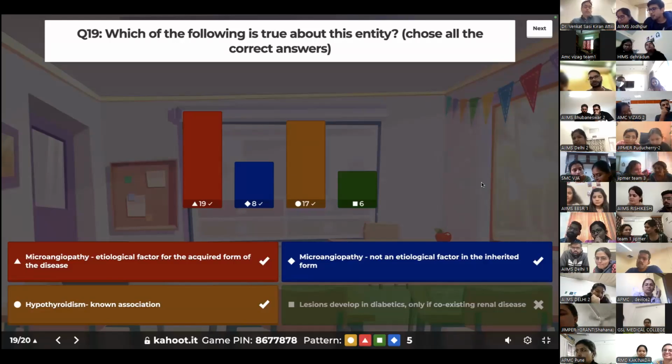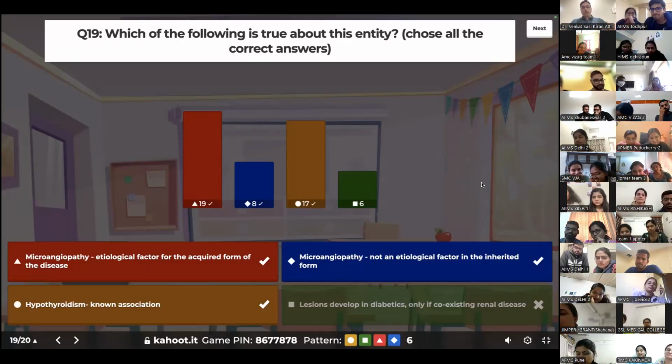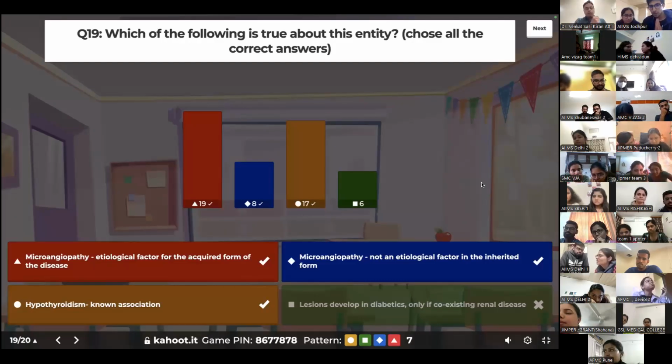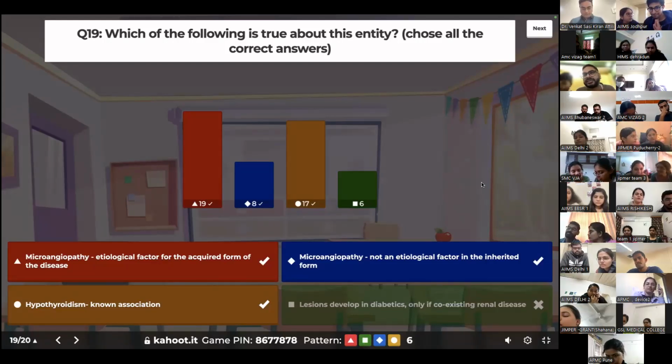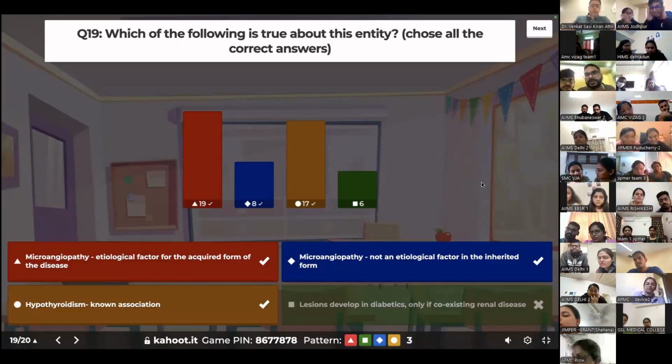The etiological factor, whether it's diabetes or renal disease in the acquired form, is usually microangiopathy, and all of you have got that right. Microangiopathy is not an etiological factor in the inherited form, because that is usually an inherited defect in collagen. Microangiopathy in the acquired form causes a defect in collagen, and that collagen defect is the main reason why the collagen fibers are extruded. The degenerate collagen fibers are pushed out through the dermis to the epidermis. In the inherited form, there's a defect in collagen or elastin, say in elastosis perforans serpiginosa.